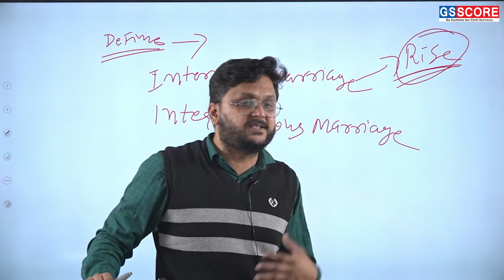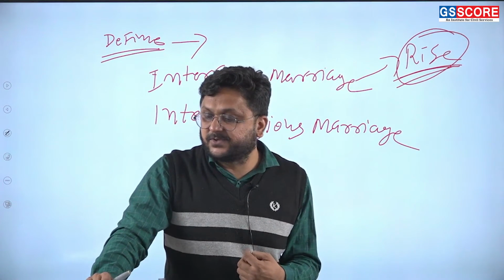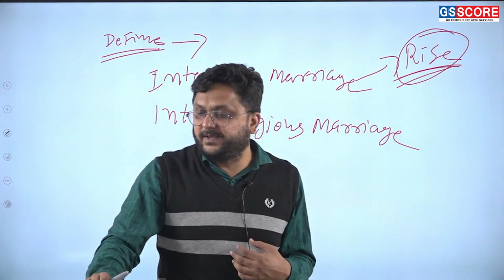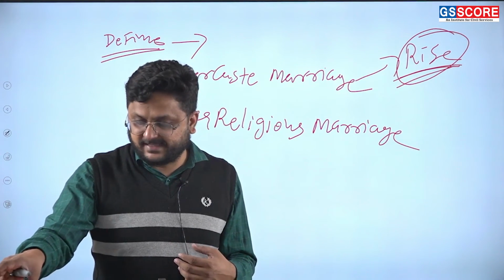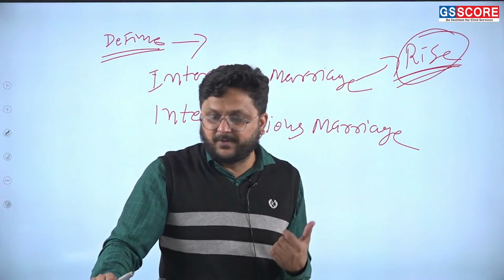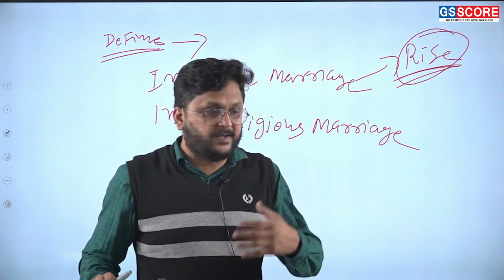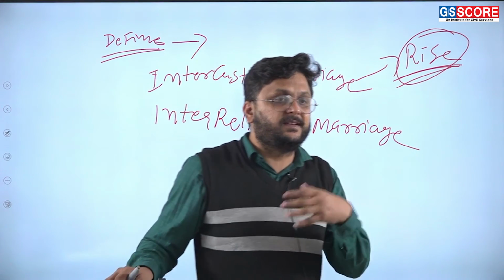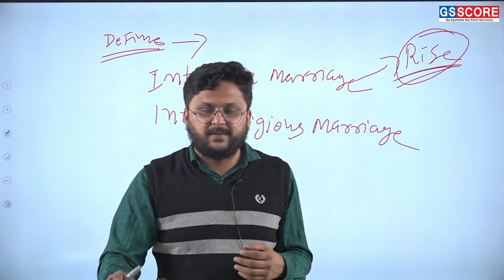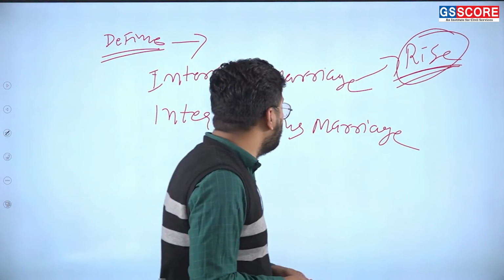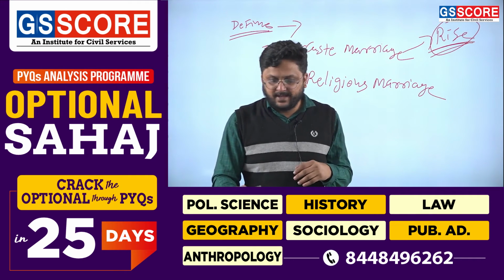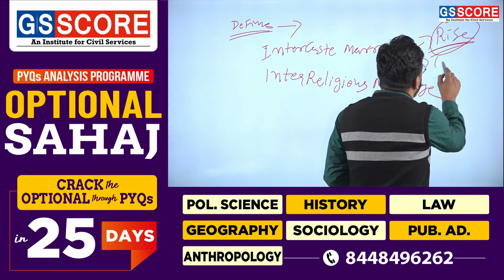Because of the government initiative, like the Dr. Ambedkar scheme for social integration, to get the benefit of this also, we are more likely to accept intercaste marriage. And number four is social mobility, because one person is coming from a different region and living in a different region. So because of the mobility also, we are getting more chance of intercaste marriage. So why is it rising? 2-3 points, 3-4 points, that is enough. And then you can go for limitations.